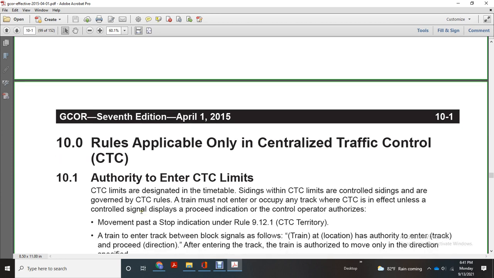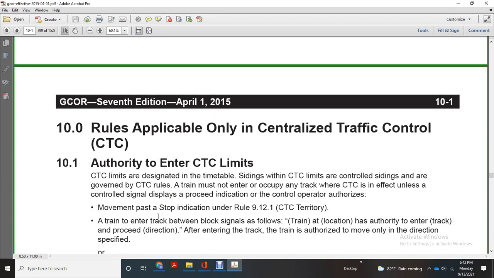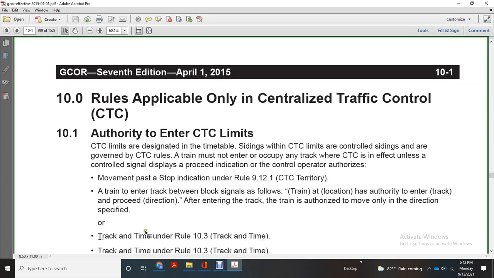Trainmen must not enter or occupy any track when the centralized traffic control is in effect. The control signal display will indicate proceed, or the control operator may authorize movement to pass a stop indication. Rule 9.12.1, centralized traffic control territory. A train entering between the block signals with the authority to enter the track may then proceed in the direction specified, and is authorized to move only in the direction specified.